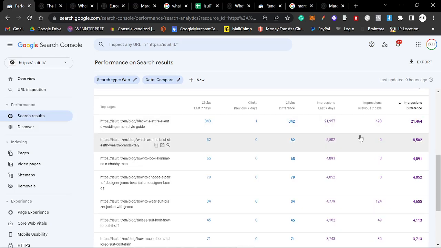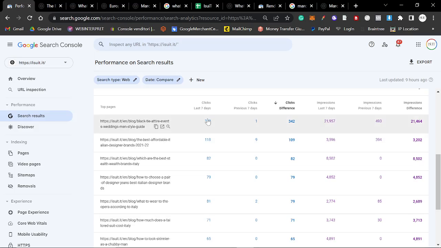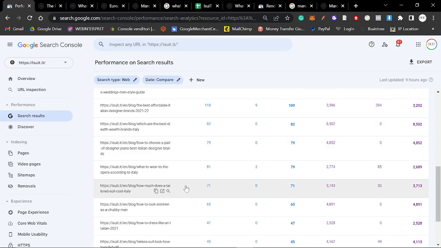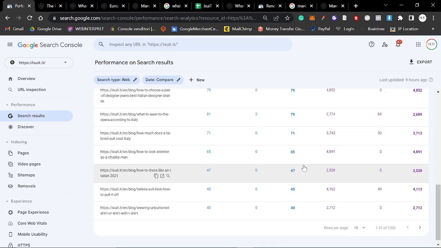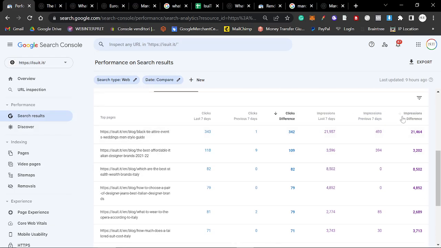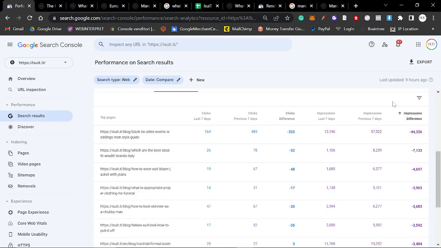And then just one more thing, you can also do difference in clicks if you're interested in clicks instead of impressions, which is fine. Some people prefer clicks. That's normal. I just look at impressions because for me, impressions are more long-term, whereas clicks can go up and down pretty easily. And the last thing I want to show you is you can put impressions difference on the opposite to see pages that have stopped ranking.